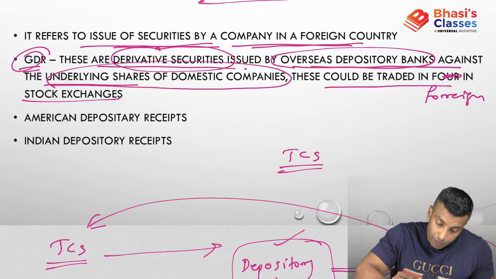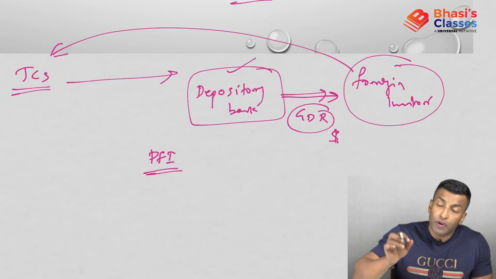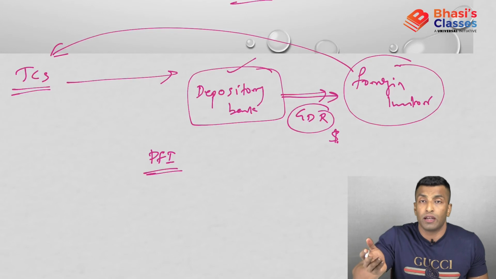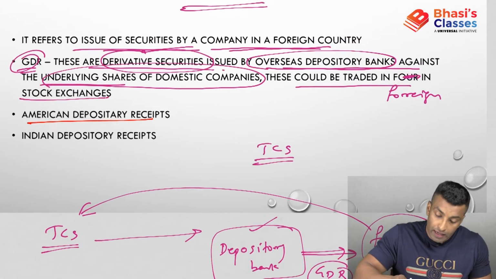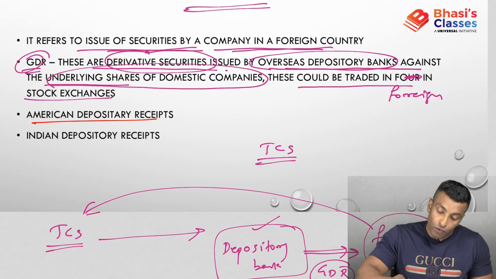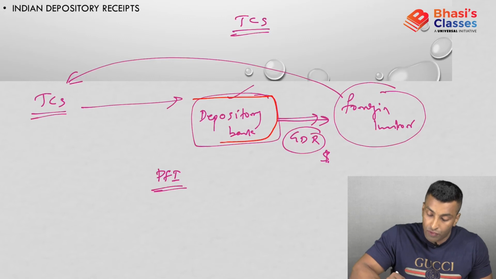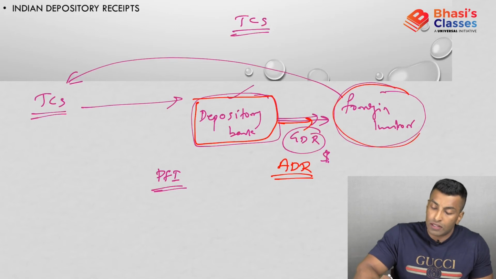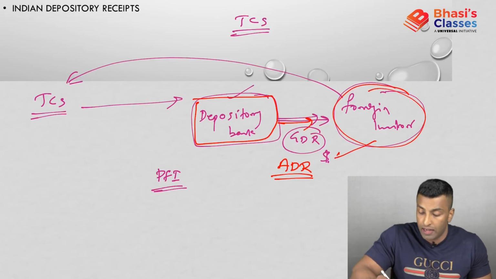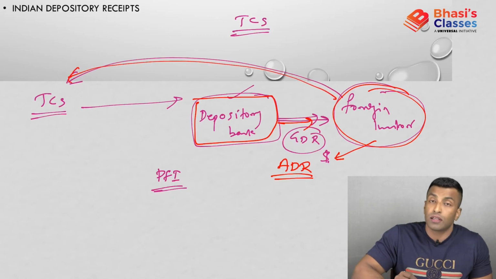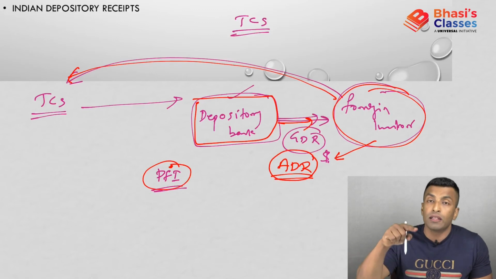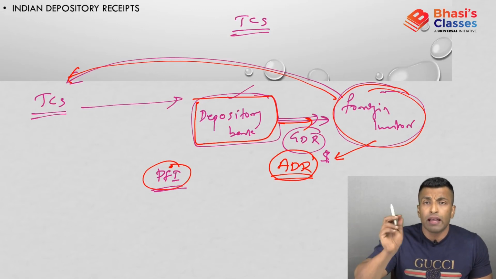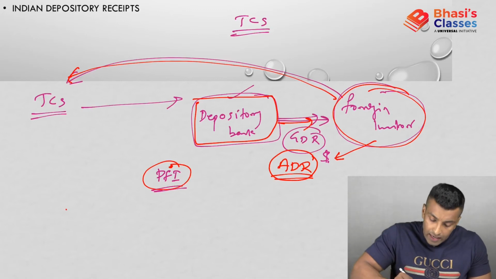Now what is American? Next is American depository receipt. What is American depository receipt? If it is done in the USA, if it is done in America, it is American depository receipt. If the company TCS wants to issue its securities in America, they have to approach the depository bank of the US, and then they will issue ADR, American depository receipt, and US people, the foreigners, can buy this ADR. Ultimately the forex will come to this company, the company will get money. It is also a kind of PFI, and after the issuance of ADR, it will be listed in the US stock exchange.